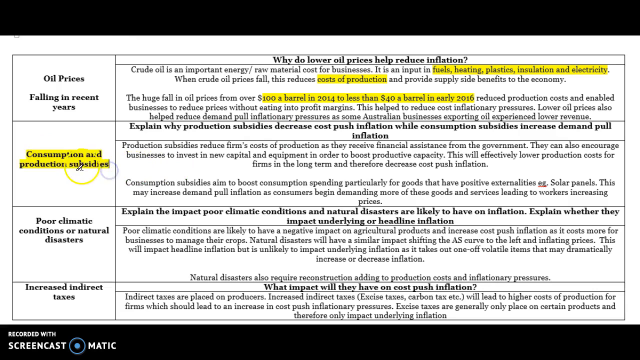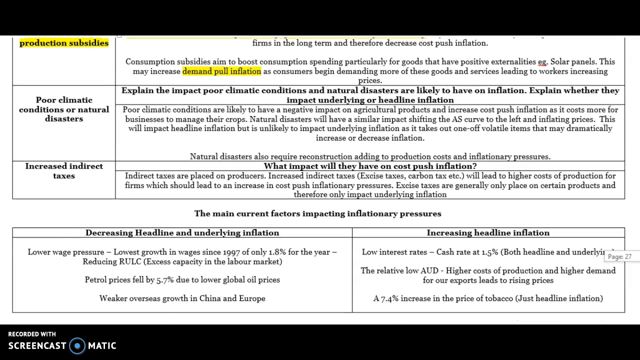Consumption and production subsidies, be careful if you get these. Production subsidies reduce firms' costs of production because the producers get some form of assistance, so that helps to reduce inflationary pressures. It also encourages them to invest in new capital and equipment, but overall the reduction in production costs should help to reduce cost push inflation. Consumption subsidies, on the other hand, are given to consumers, so they actually lead to more demand and more demand pull inflation. So if we give the consumer the subsidy, it will actually lead to more demand pull inflation.